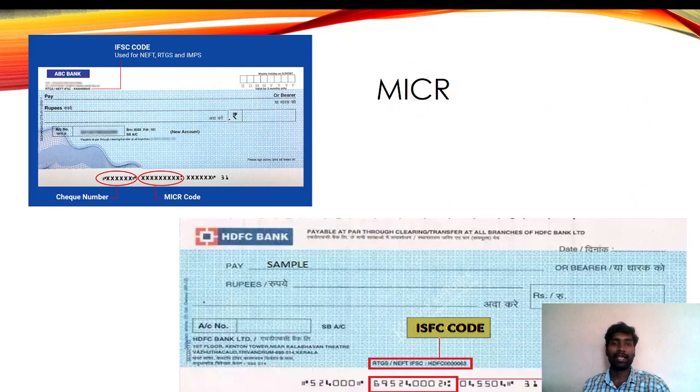Next, MICR, magnetic ink character reader. Actually, whatever letters are mentioned here were written in ink which was made up of iron oxide. Iron means what? It interacts with a magnet, correct? So when you are looking with your eyes, you cannot see it, but when you are using MICR, at that time the magnetic wave will recognize the letter.